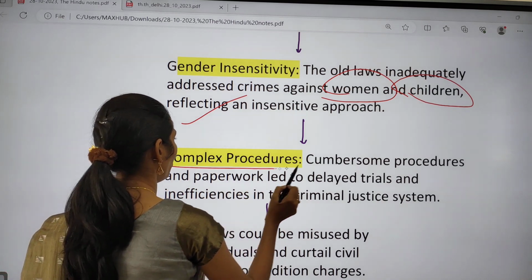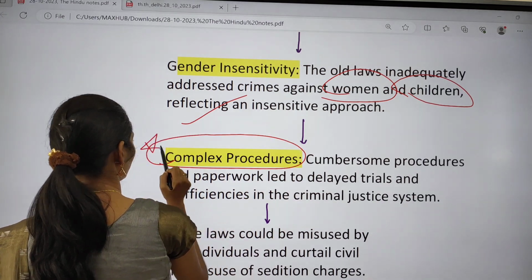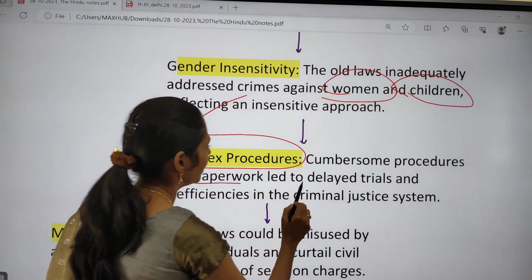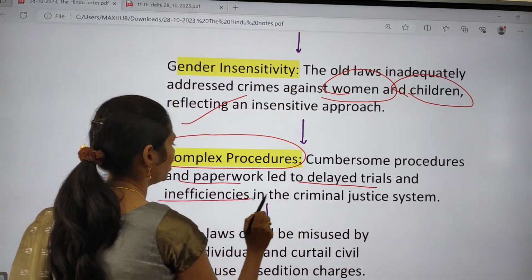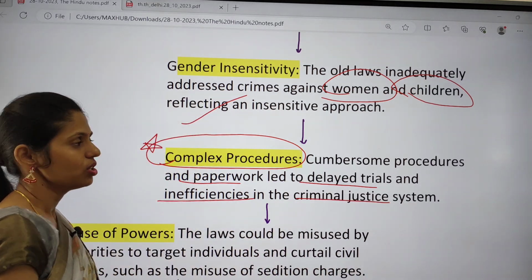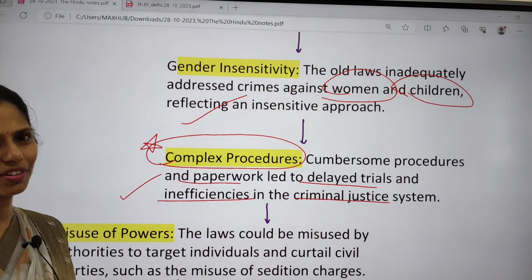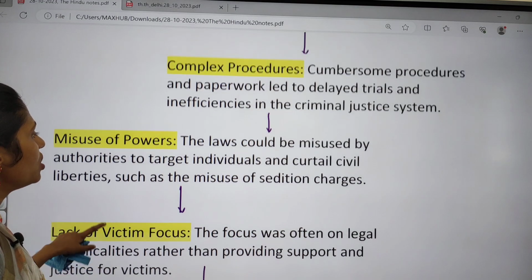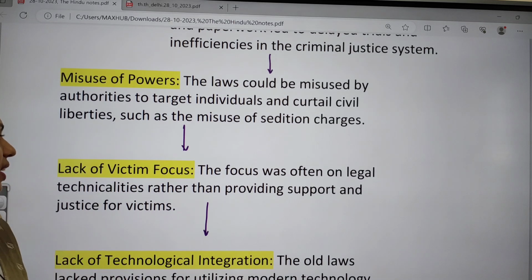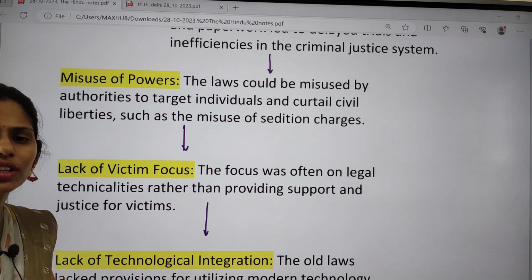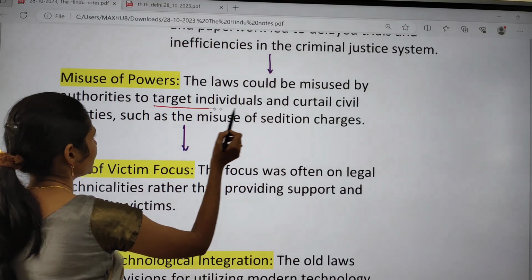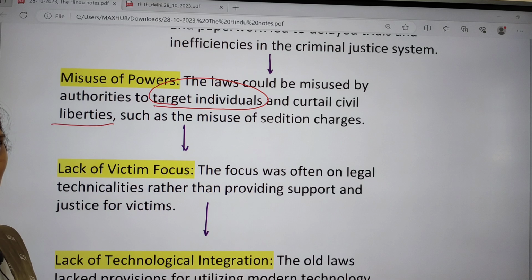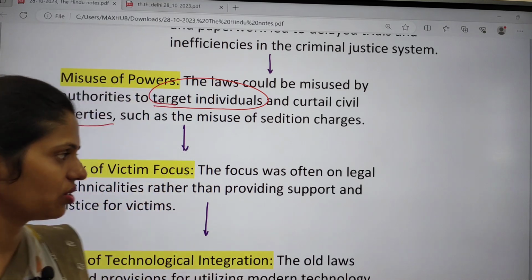And this one is complex procedures. Cumbersome procedure and paperwork led to delayed trials and inefficiency in the criminal justice system. So we need to come up with change. And there is also misuse of power. Laws could be misused by authorities, targeting certain individuals and curtailing civil liberties. So because of this, yes, we need to have some changes.